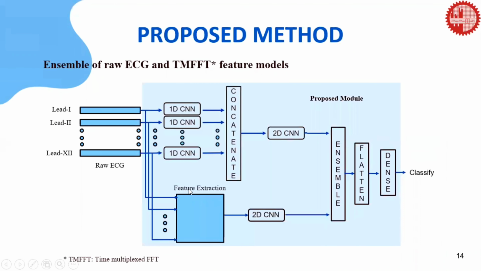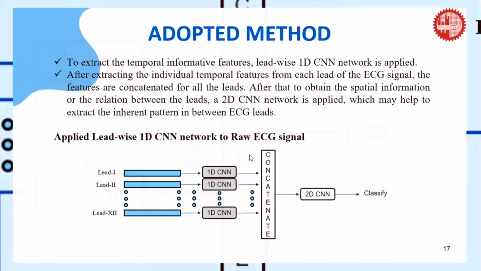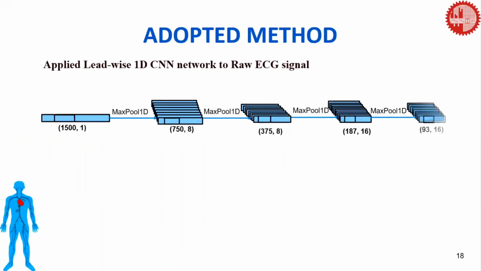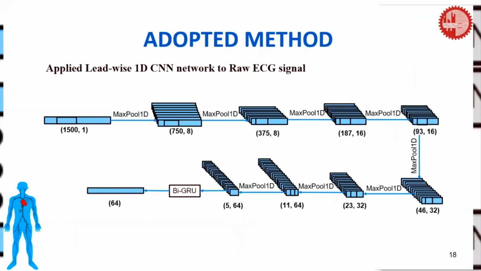After being done with extracting the pattern of the ECG signal in the frequency domain, now it is time to extract features in the time domain also. Because in many signal processing domains, it is well proved that together both frequency and time domain features give more extensive information. To extract the temporal informative features, firstly, we have applied a 1D CNN-based architecture for each lead ECG signal. The block diagram for the 1D CNN model for each lead is here.